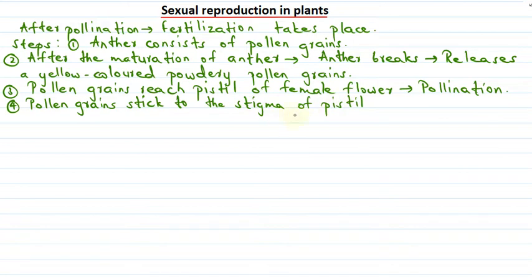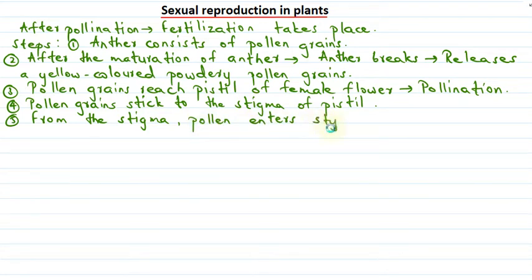So stigma is one of the parts of the pistil, and the pollen grains stick to the stigma, which is sticky in nature. Then from the stigma, the pollen enters the style.